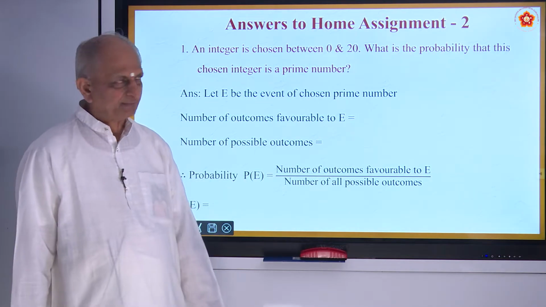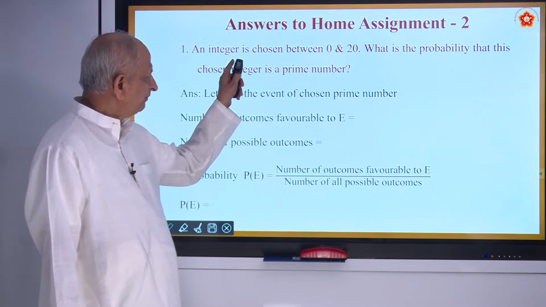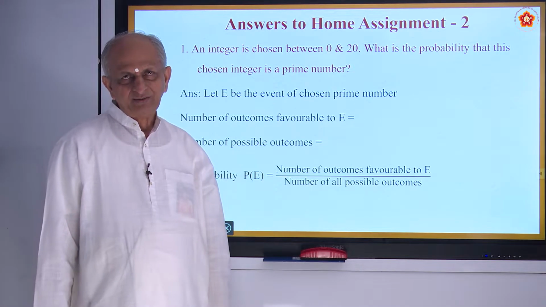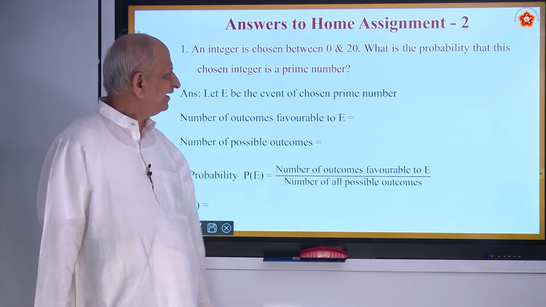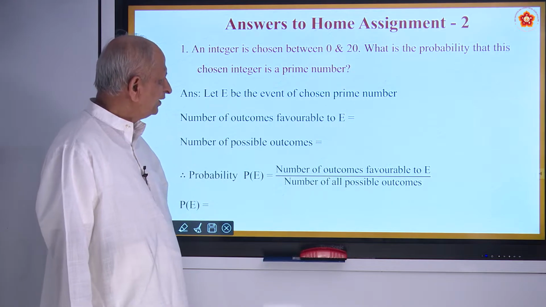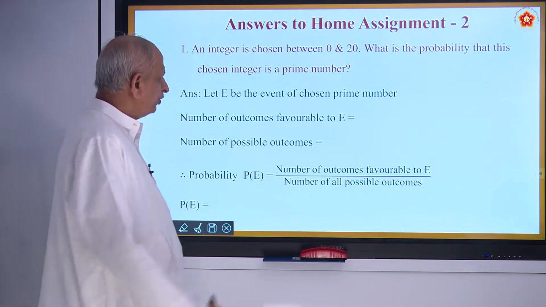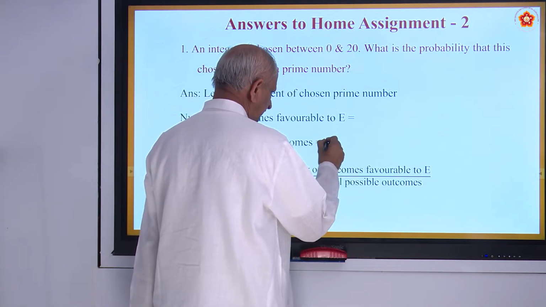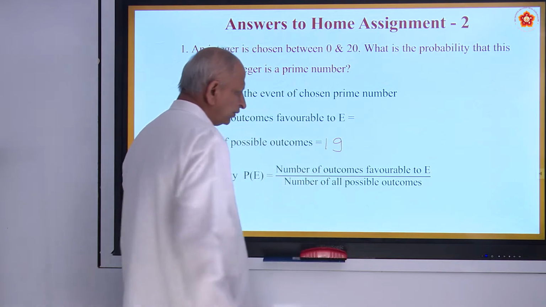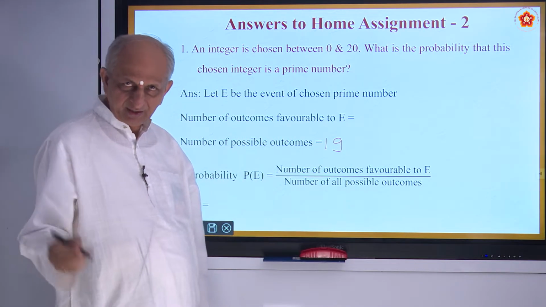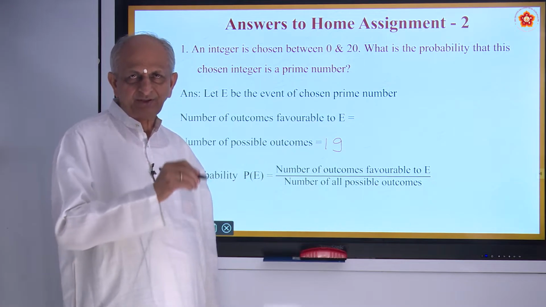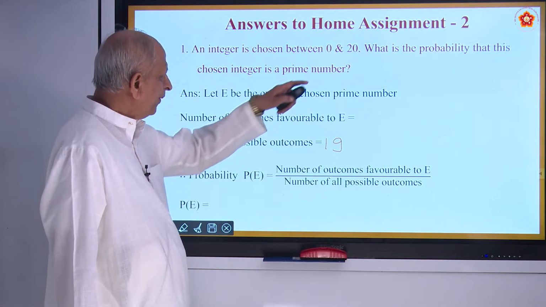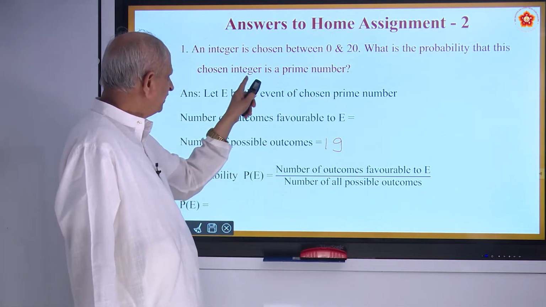Now coming to home assignment. An integer is chosen between 0 and 20. So integer means what? And say from 1, 2, 3 like that, is it not? So possible outcomes will be 1 to within 20, they say. Therefore it will be 19, right? 1, 2, 3, 4, 5, 6, 7, 8, 9, 10, 11, 12, 13, 14, 15, 16, 17, 18, 19. So that is 19. And in that, what is the probability that this chosen integer is a prime number?